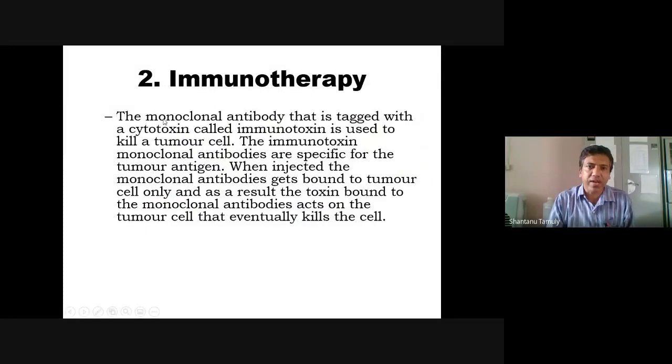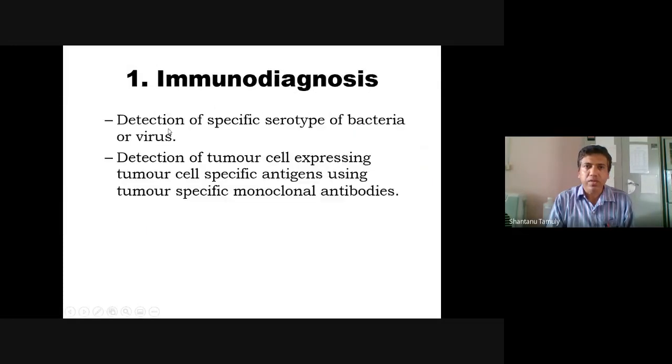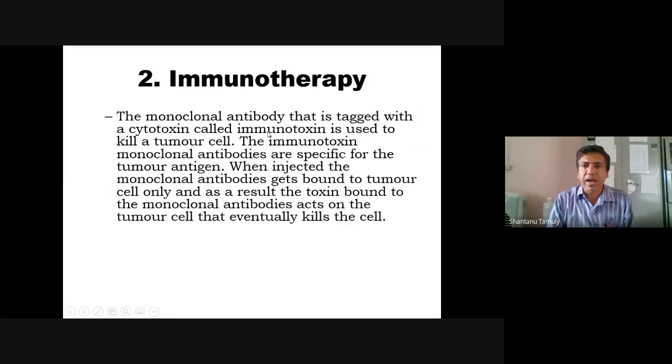If you read it out again, the monoclonal antibody that is tagged with a cytotoxin. Tagged means attached. The monoclonal antibody is attached with the cytotoxin called immunotoxin. Immunotoxin means the toxin attached to the antibody. It is used to kill tumor cells. The immunotoxin monoclonal antibodies are specific for tumor antigen.